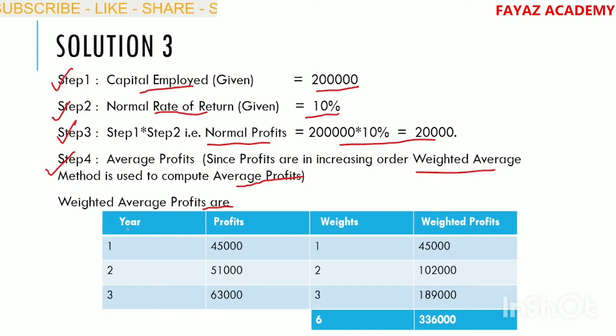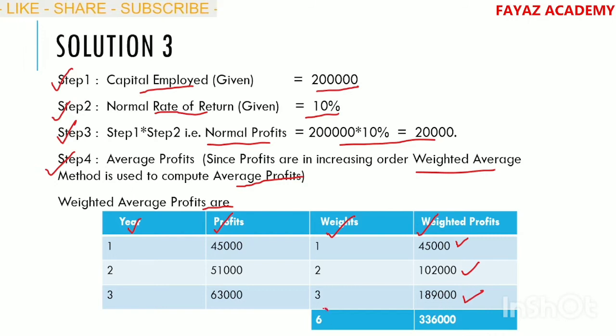Here, first year, next profits, next weights, next weighted profits. In the year 1, profits 45,000, weight 1, 45,000 into 1, that is 45,000. Next 51,000 into 2, weighted profits 1 lakh 2,000. Next 63,000 into 3, 1 lakh 89,000.